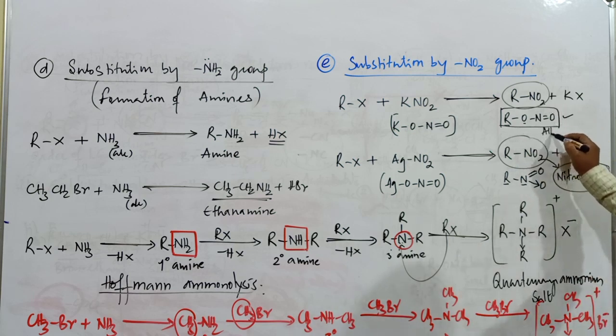And the other type of compounds are commonly called alkyl nitrites.